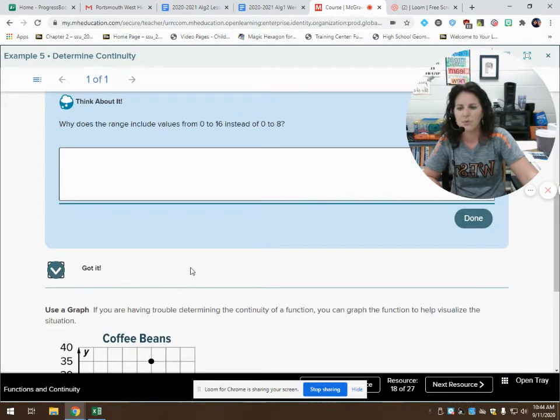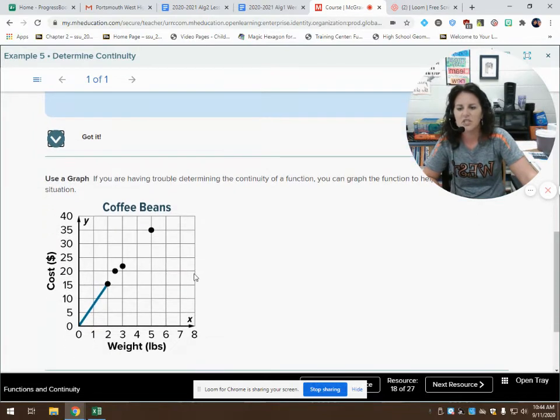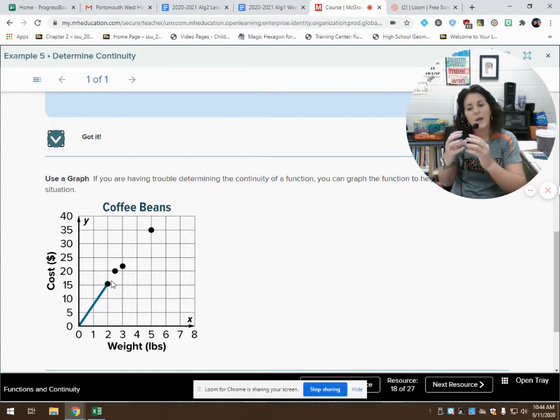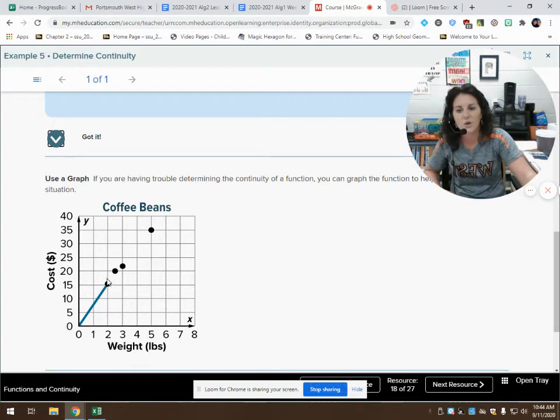All right, I like these problem-solving tips here. Just to kind of give you a visual for what this is saying, any amount of coffee beans that I buy in between 0 and 2 pounds, I'm going to have a different amount because it's $8 per pound. So they're going to take that $8 and divide it by the weight that I get, and I get the corresponding value.